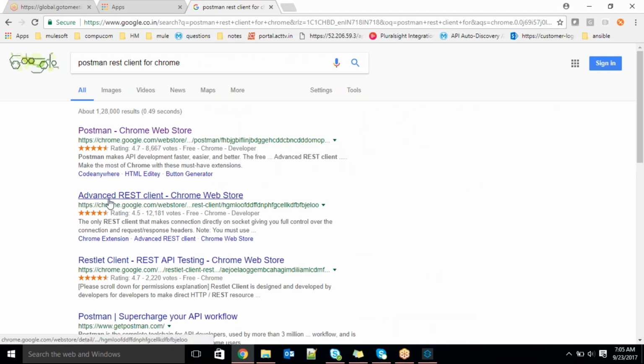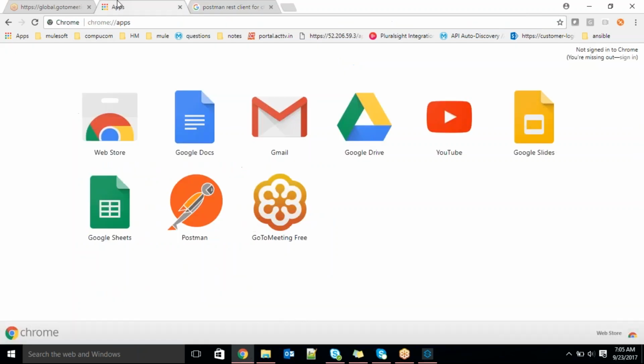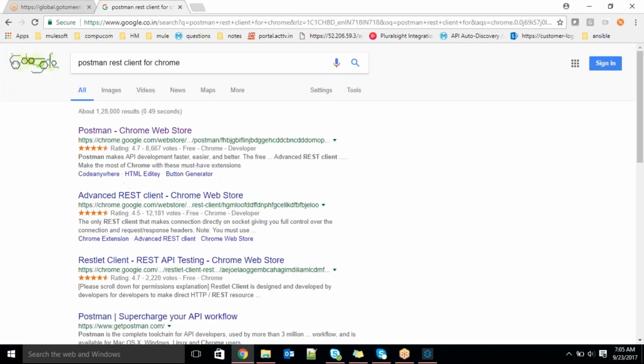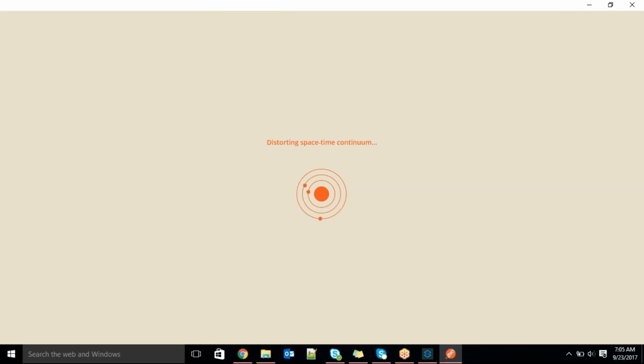There is one more also, ARC, I mean Advanced REST Client. This one you can also use. Use anyone. I'm using Postman, so try to add that one. I already added it. Once you add it, you will get something like this. Just click on Postman, and it will open like this.